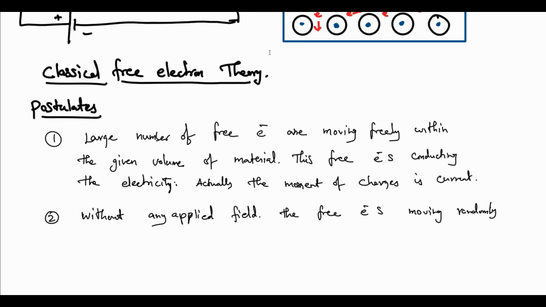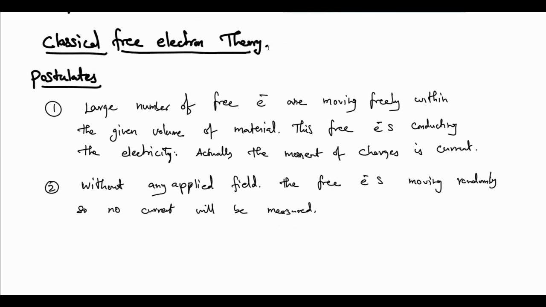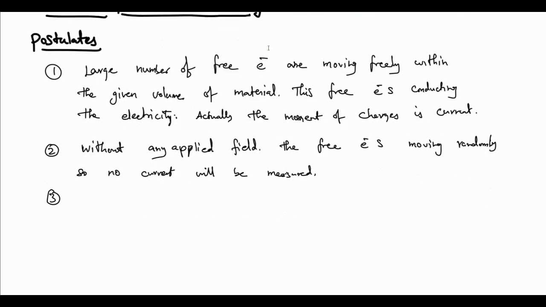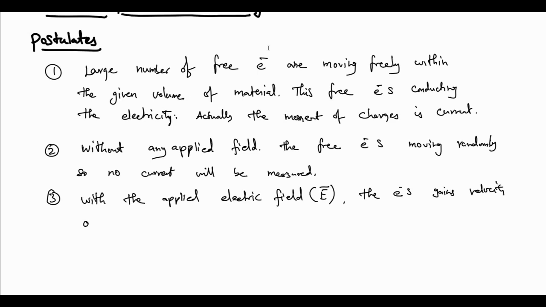There will be movement of charge, but it will be cancelled out. So no current will be measured or produced, because the electrons move randomly, with no particular direction. But with an applied electric field, as I told, the electron will move opposite to the direction of the electric field, with velocity opposite to the field direction.